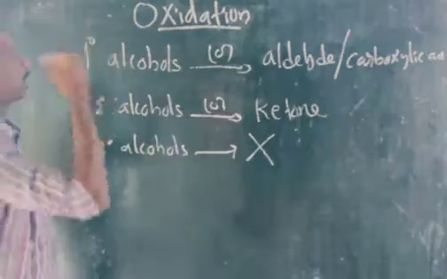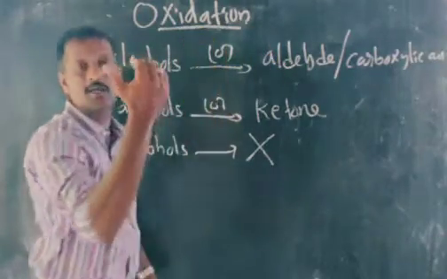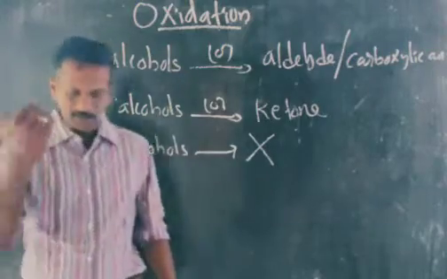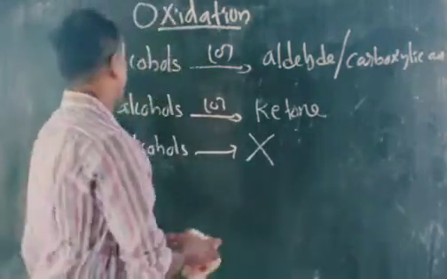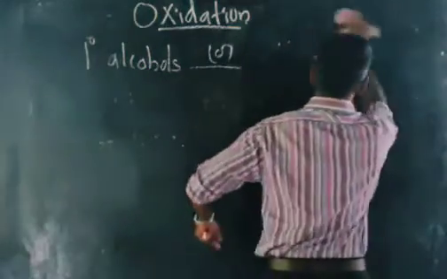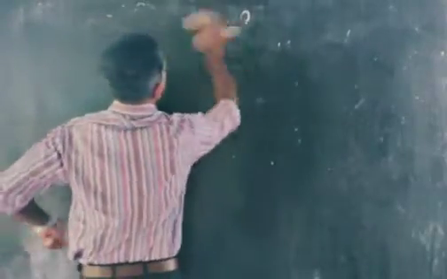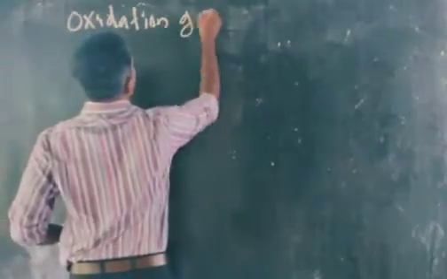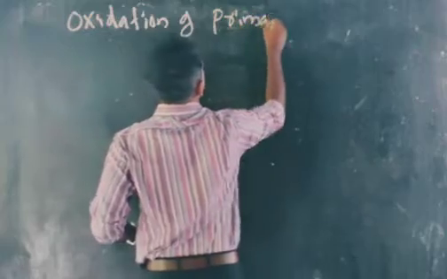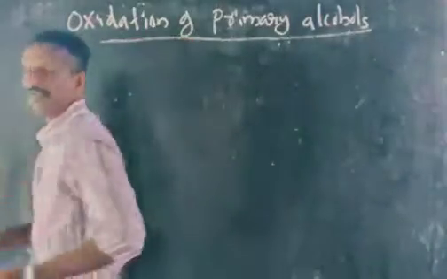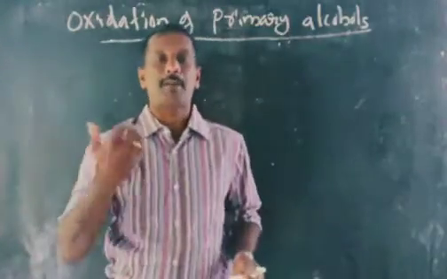Oxidation of alcohols: primary alcohols on oxidation can be converted to aldehyde or carboxylic acid depending on the reagents which we are using, and secondary alcohols will be converted to ketone, and tertiary alcohol generally will not undergo oxidation. Okay, now we are discussing the oxidation of primary alcohols. We are taking different oxidizing agents for the oxidation of primary alcohol.